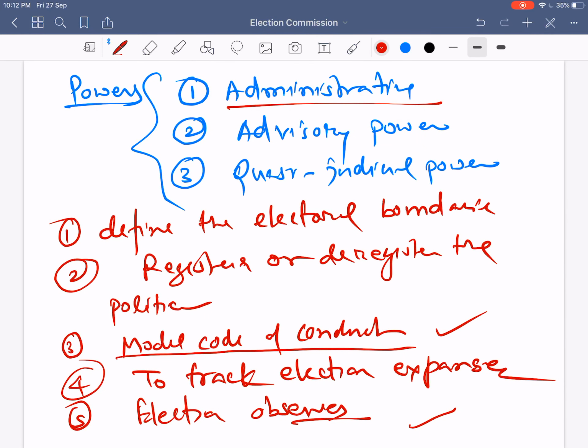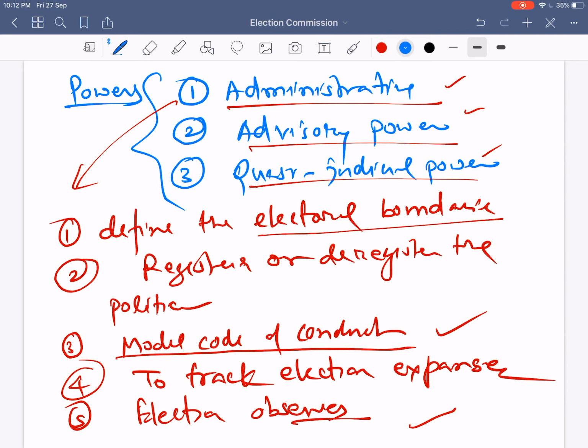Now we will discuss what powers the Election Commission has. We can divide the powers into three parts: administrative powers, advisory powers, and quasi-judicial powers. First, what are the administrative powers? The first important one is that the Election Commission defines the electoral boundaries, which is done on the recommendation of the Delimitation Commission of India. The second important administrative power is to register or deregister political parties.